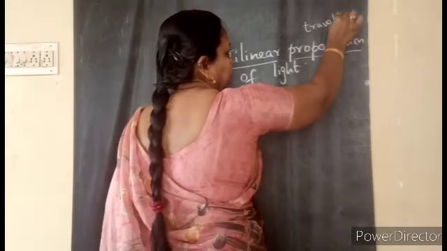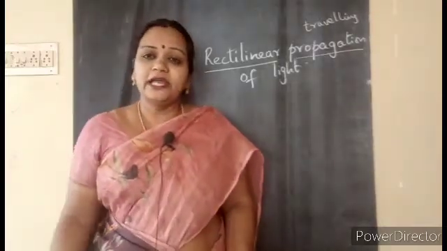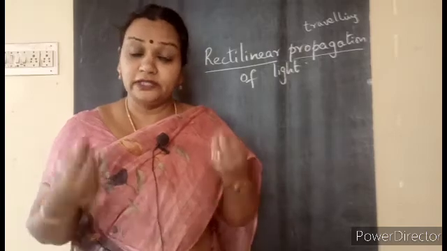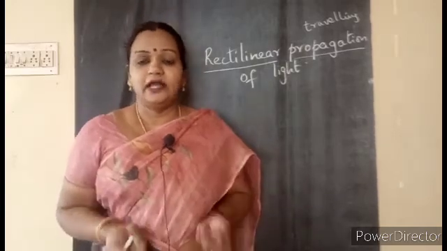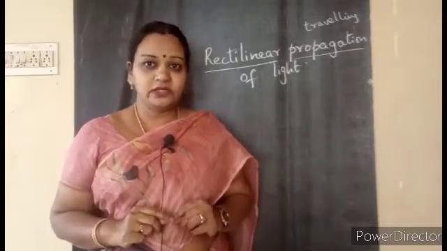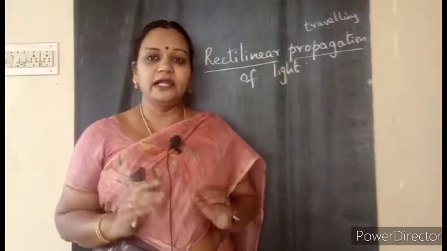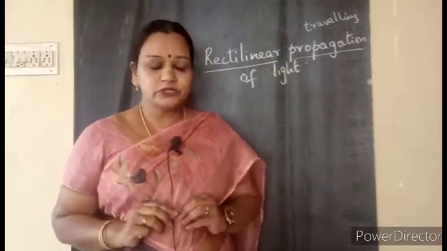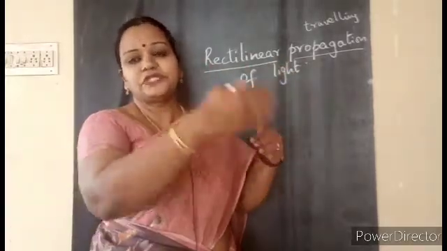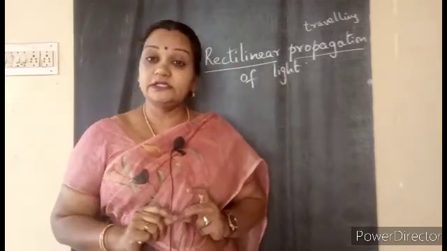Just now we discussed that light is traveling. There are many proofs. That's how we are able to get the sunlight. If it is not traveling from away from the atmosphere, how are we able to get the sunlight? Getting the sunlight is a very important thing for life to survive on the earth. Survival on the earth is possible only because we are able to get the sunlight in an appropriate way. So propagation is just that it is traveling. But always the light rays travel in a straight line.